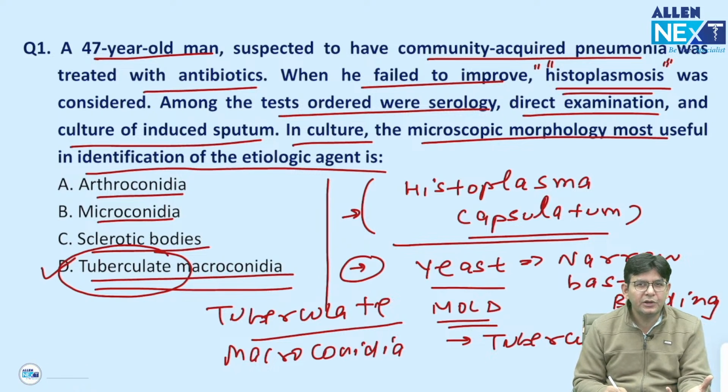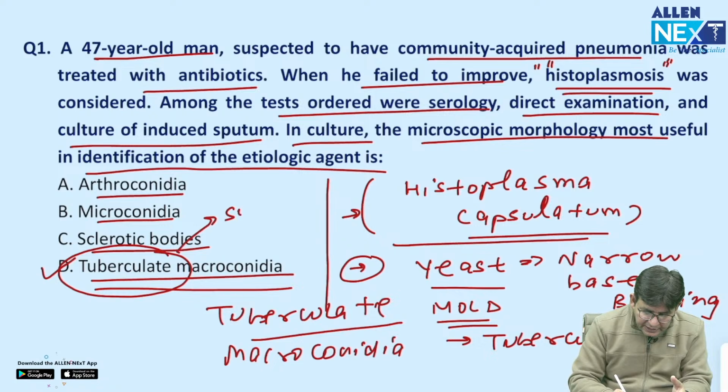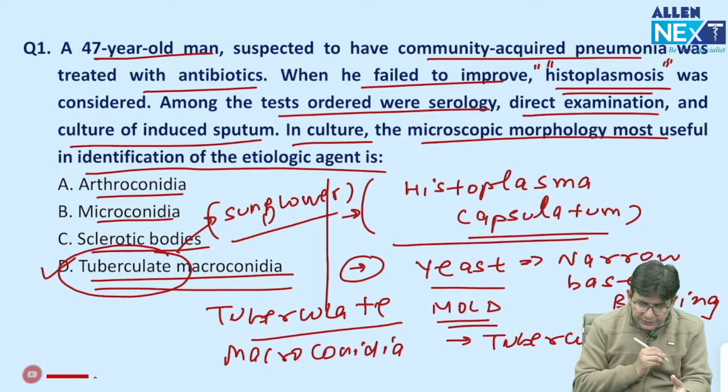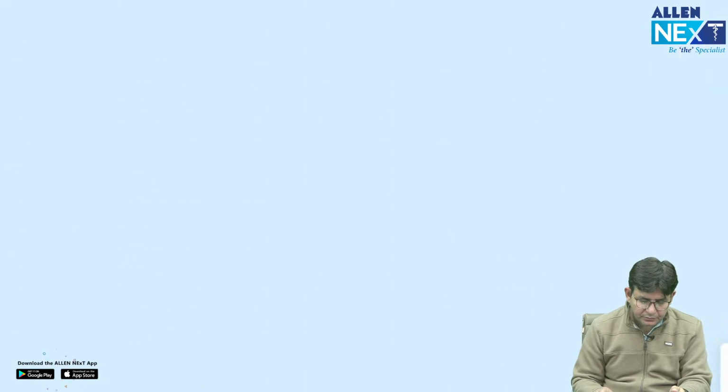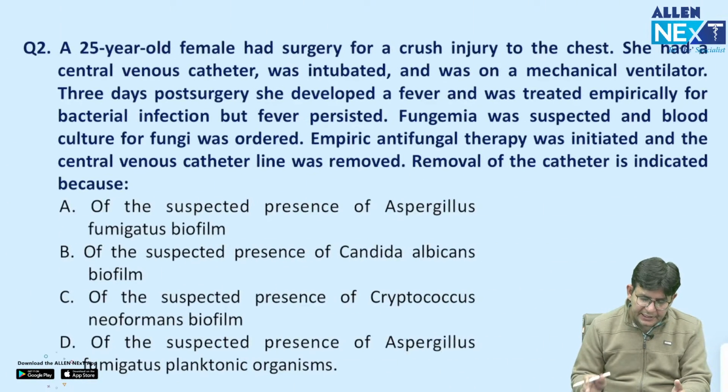And how does the tuberculate macroconidia look? It looks like a sunflower. So remember this particular aspect very clearly. So the answer to the first question is D. Now coming to the second one.